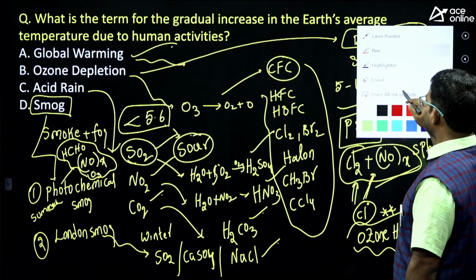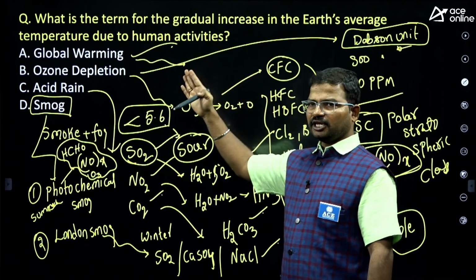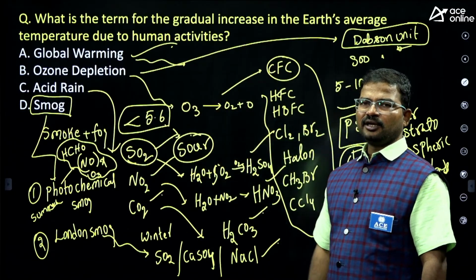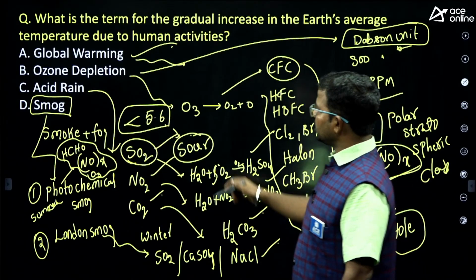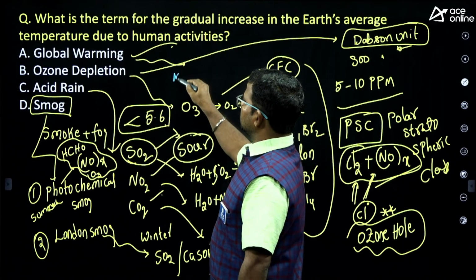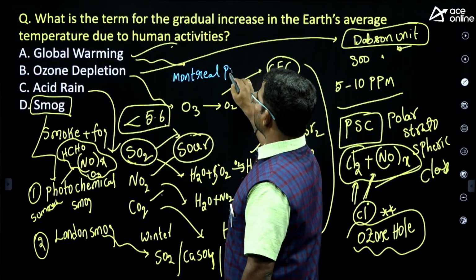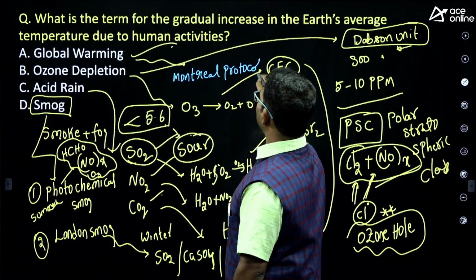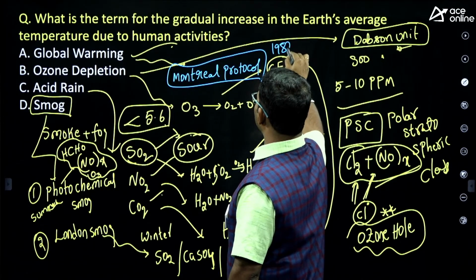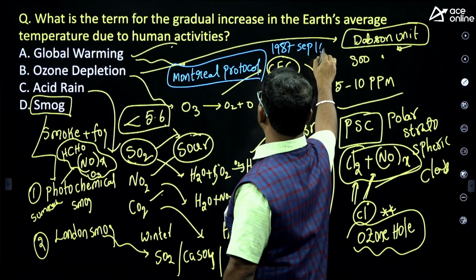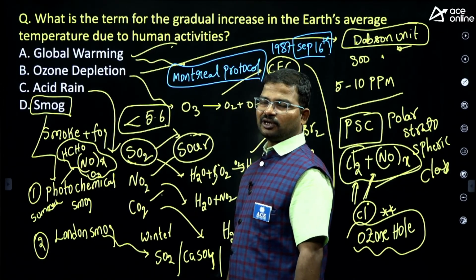And one more interesting point. To protect this ozone layer, what kind of initiatives took place? The Montreal Protocol was initiated in the year 1987, September 16th. That's why every year September 16th is considered as World Ozone Day.